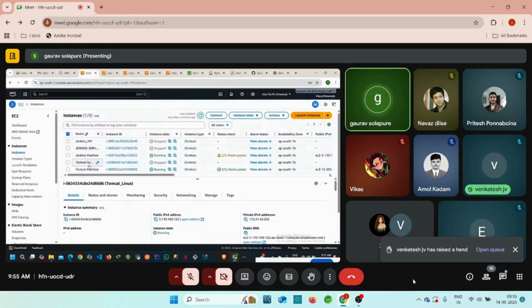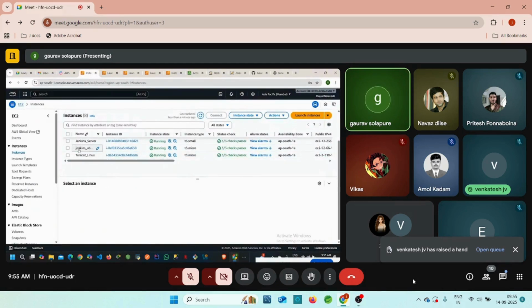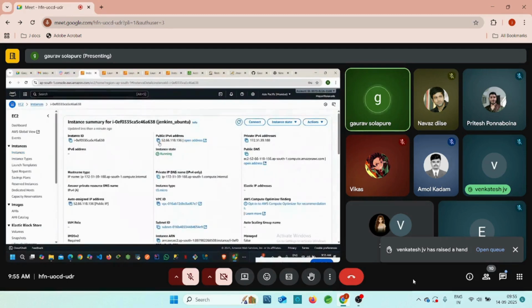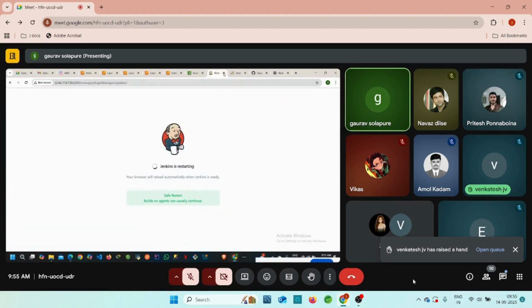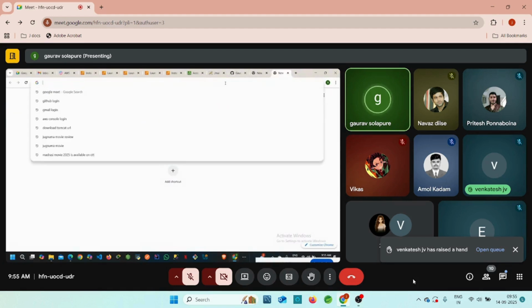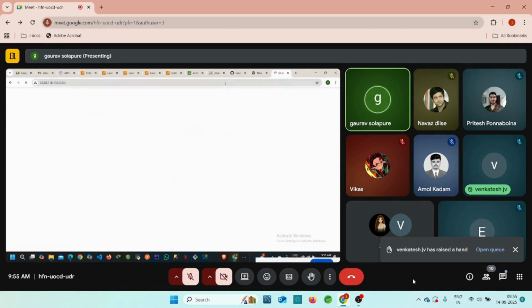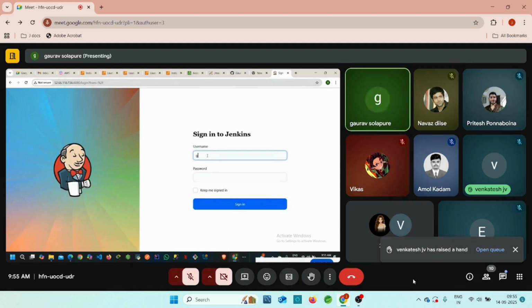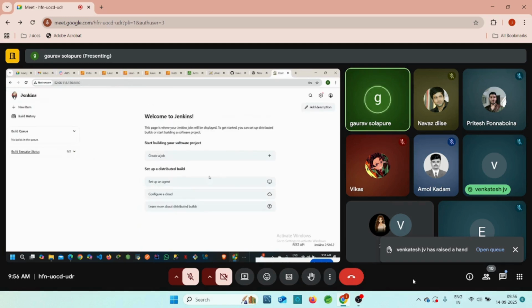Let me copy once again the Jenkins public IP. Copy this public IP. You can close this window and paste here :8080. Click on enter, right? Add username and password. Right. So our deploy to container plugin is installed on this Jenkins, guys.